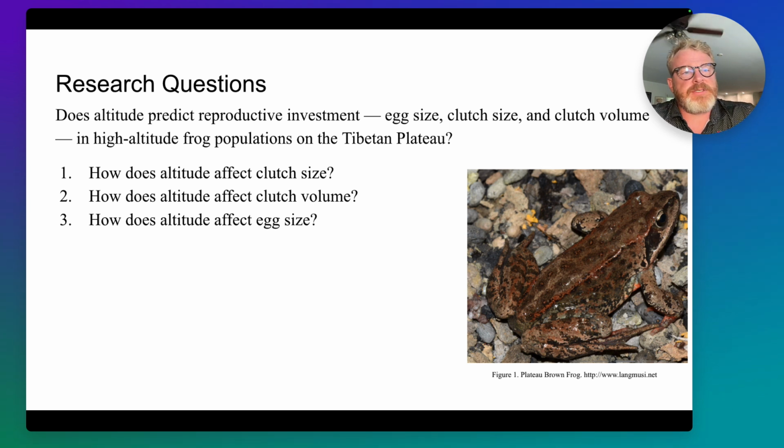So, research questions. Does altitude predict reproductive investment? Reproductive investment in this case refers to egg size, clutch size, and volume size. How does that look in these high altitude populations of frogs? Really, what we're looking at is how altitude affects the clutch size, the volume size, and the egg size. So it's going to be three different parts. With the data that I was given, I think this is the best way to look at this research question.